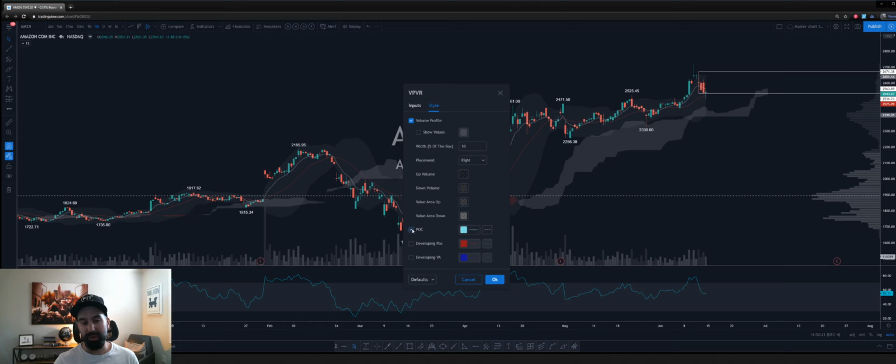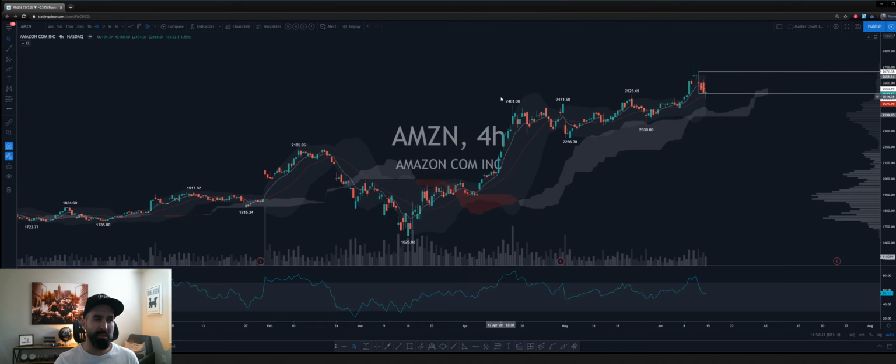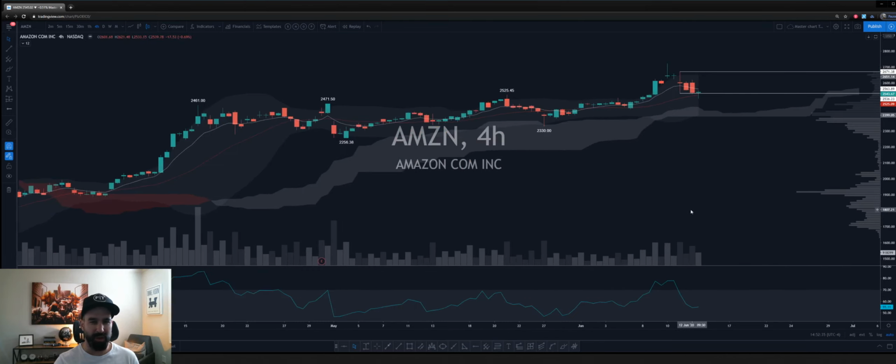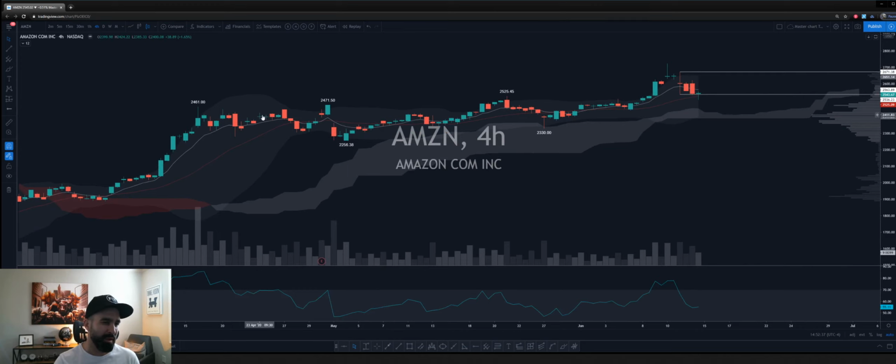I don't use the point of control, but every now and then, if you want to check out the point of control, you could just bring it up, or the developing point of control. You could do a lot with the volume profile. I don't use it too much. I just like to know basically where we are in this past trading range. Where is the volume going to be? Well, you know, basically you can kind of see that it's going to be over here. So I lightly use the volume profile.